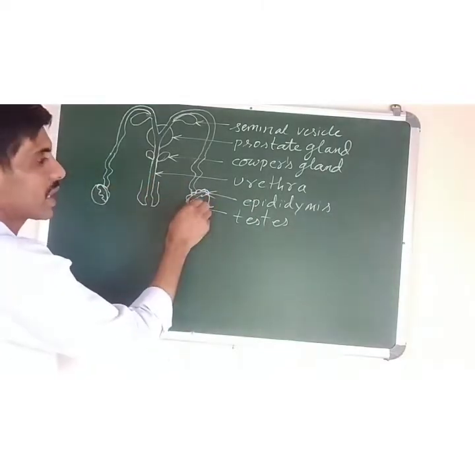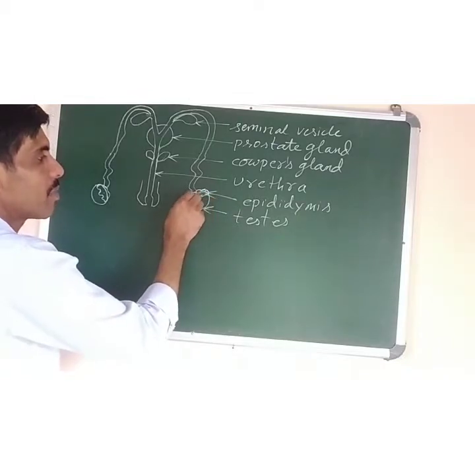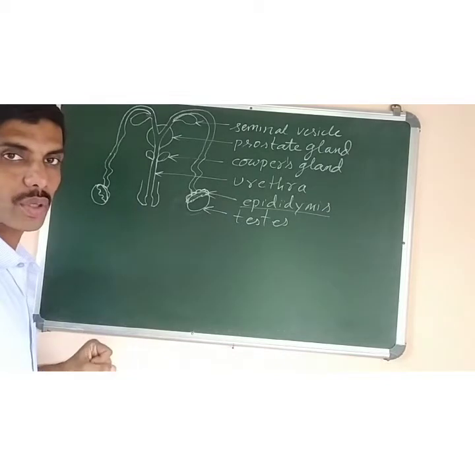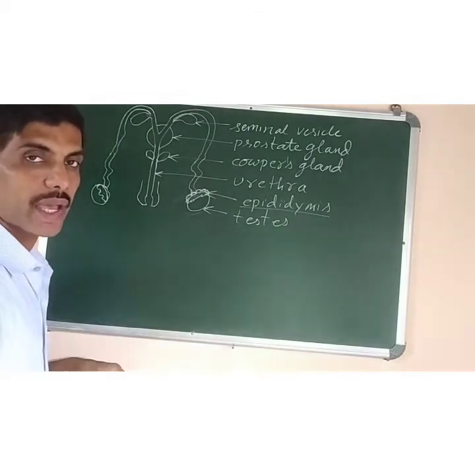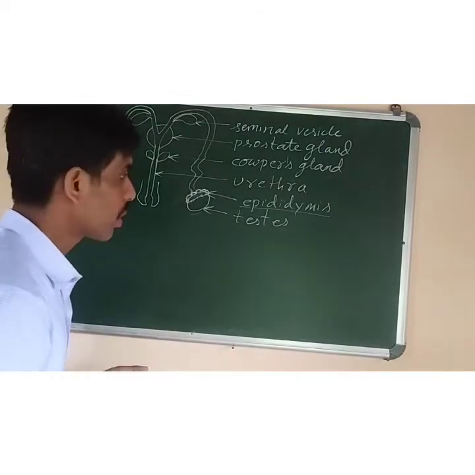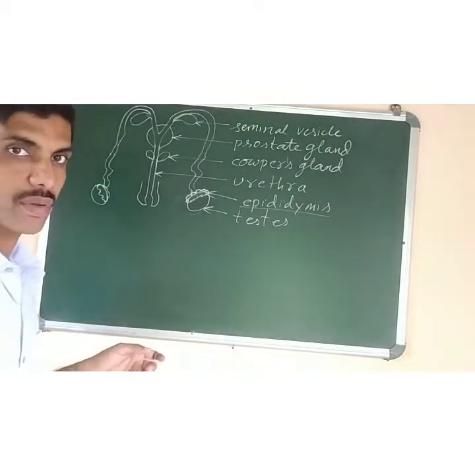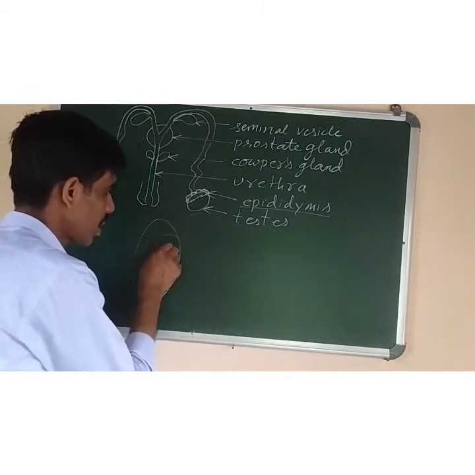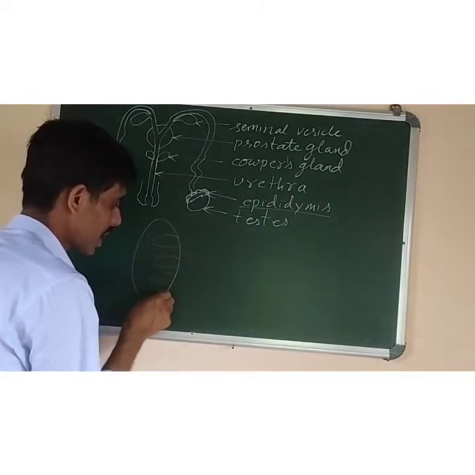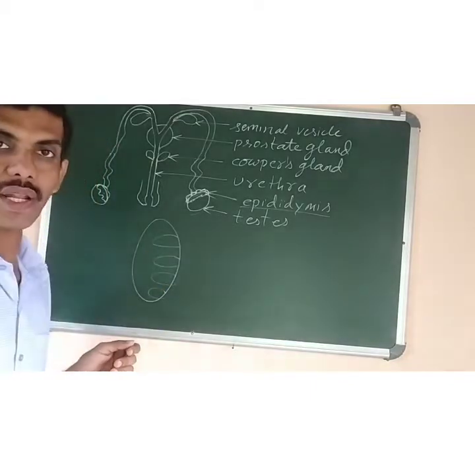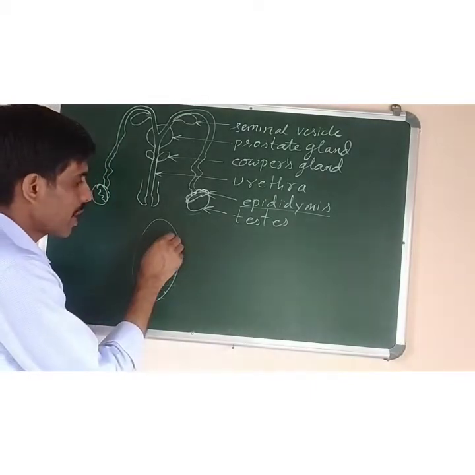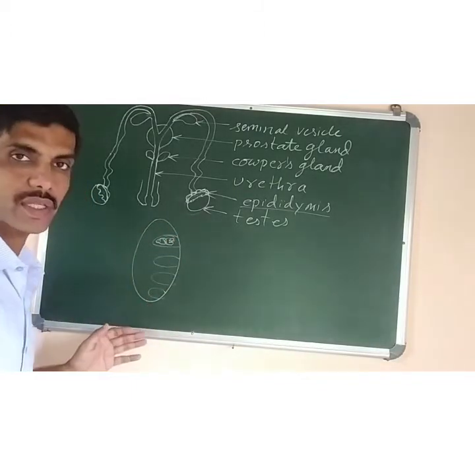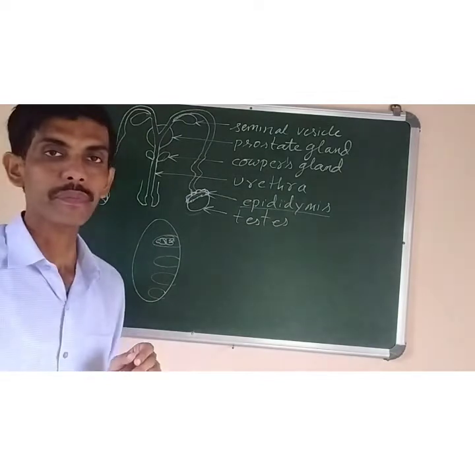These two structures show the testes, and this one marks the epididymis, the duct where the sperms are stored so that they can become mature and motile. You know that the sperm cells are produced inside the lobes of the testes. The testes have many lobes, called testicular lobes, 250 to 300 lobes. Inside these lobes, many small tubes are present. They are called seminiferous tubules. We have to study this structure also, I will draw the diagram.